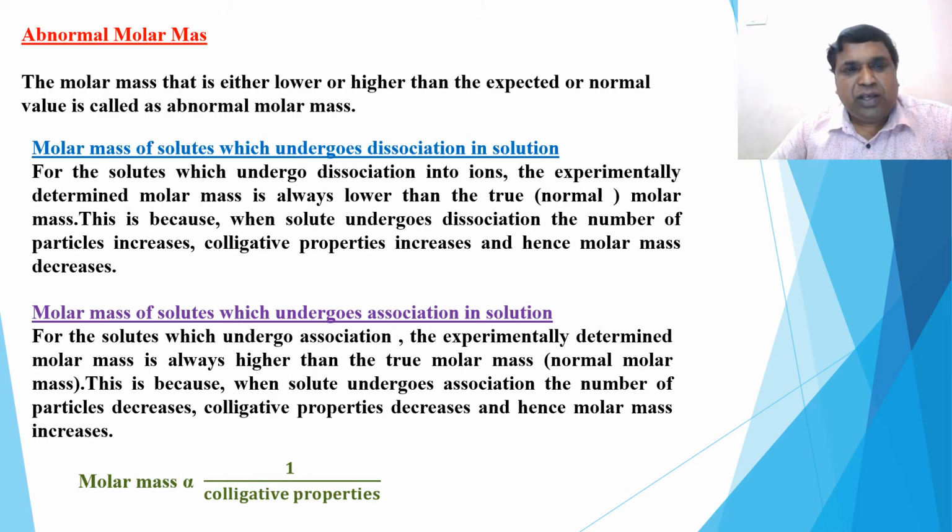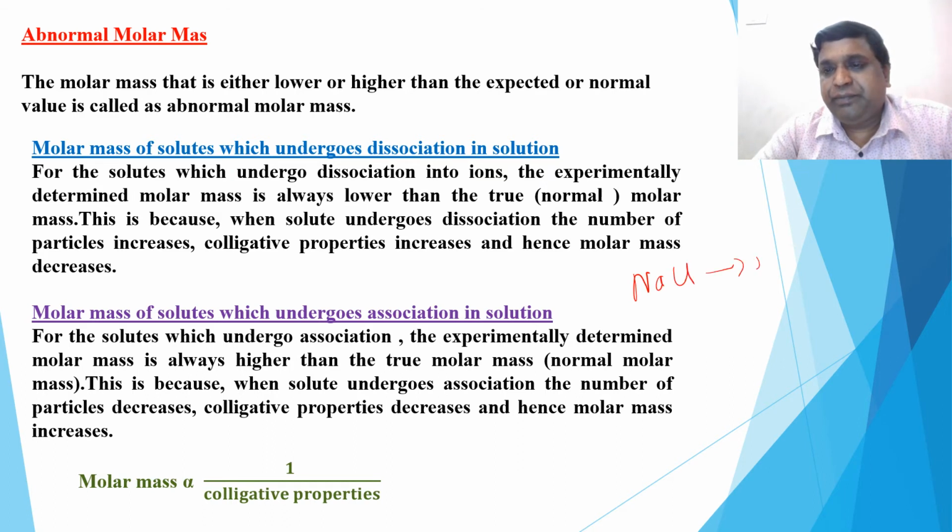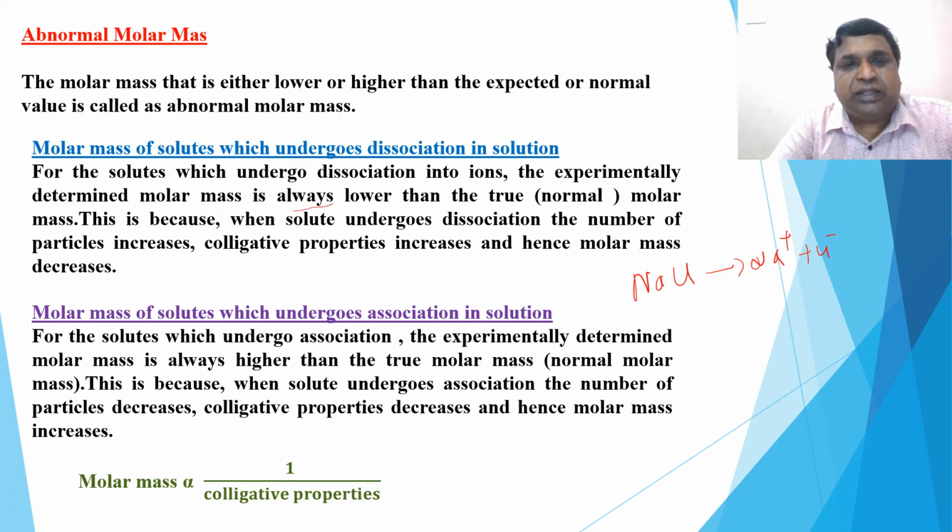Yes. Molar mass of solutes which undergo dissociation and association. So there are two types of processes that can happen when a solute is added to the solvent. What can happen? Association or dissociation. First one, dissociation. For the solutes which undergo dissociation into ions, for example, NaCl giving Na plus and Cl minus ions, the experimentally determined molecular mass is always lower than the true value. That you remember.